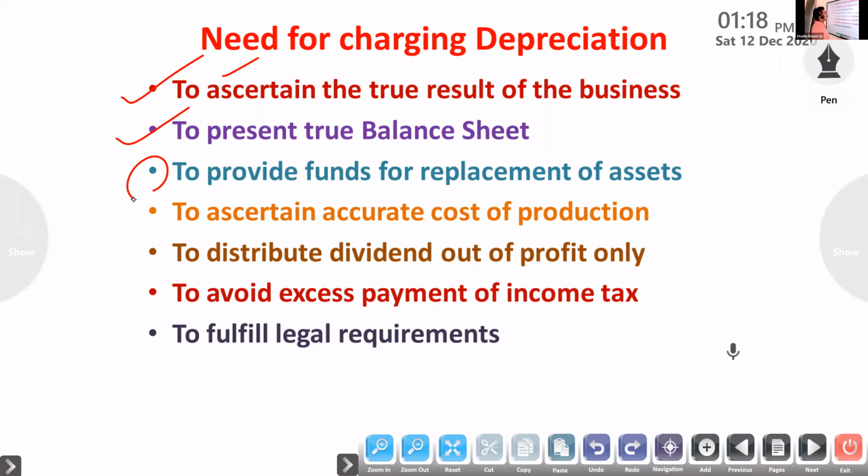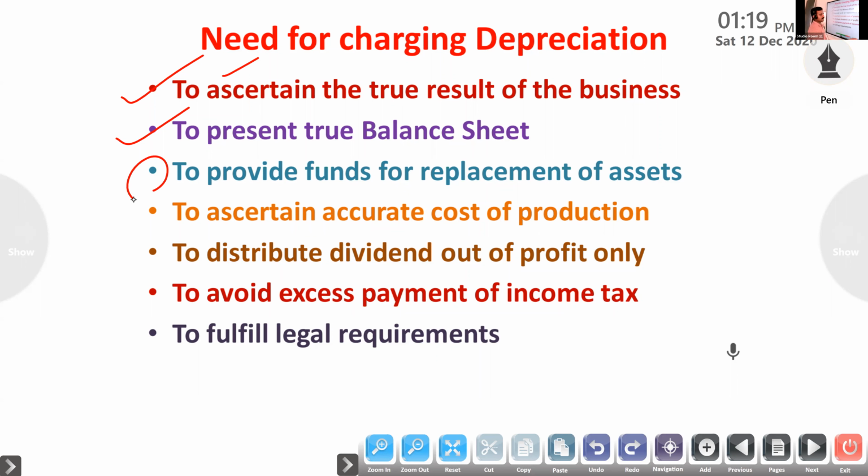Next, to provide a fund for replacement of assets. We know that depreciation is written on the debit side of the profit and loss account. But one difference is there compared to other expenses: it is not paid in cash like other expenses. Is it correct? It is not paid in cash like other expenses.